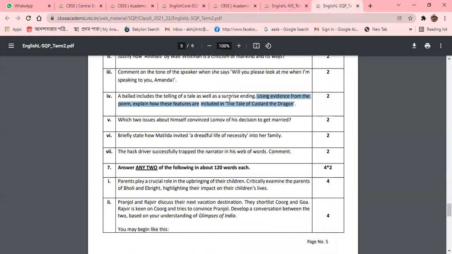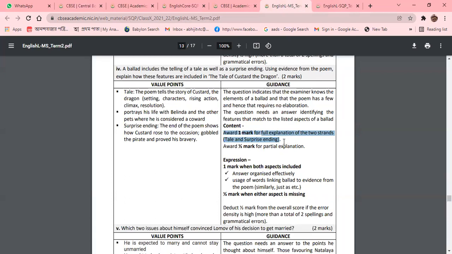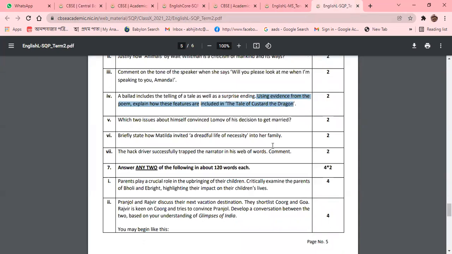So this is the question, there will be evidence, and in the evidence you can see the tale and the surprise element will be there. What is the tale of the dragon? What are the other characters there, Belinda and Mustard? And what will be the surprise ending?